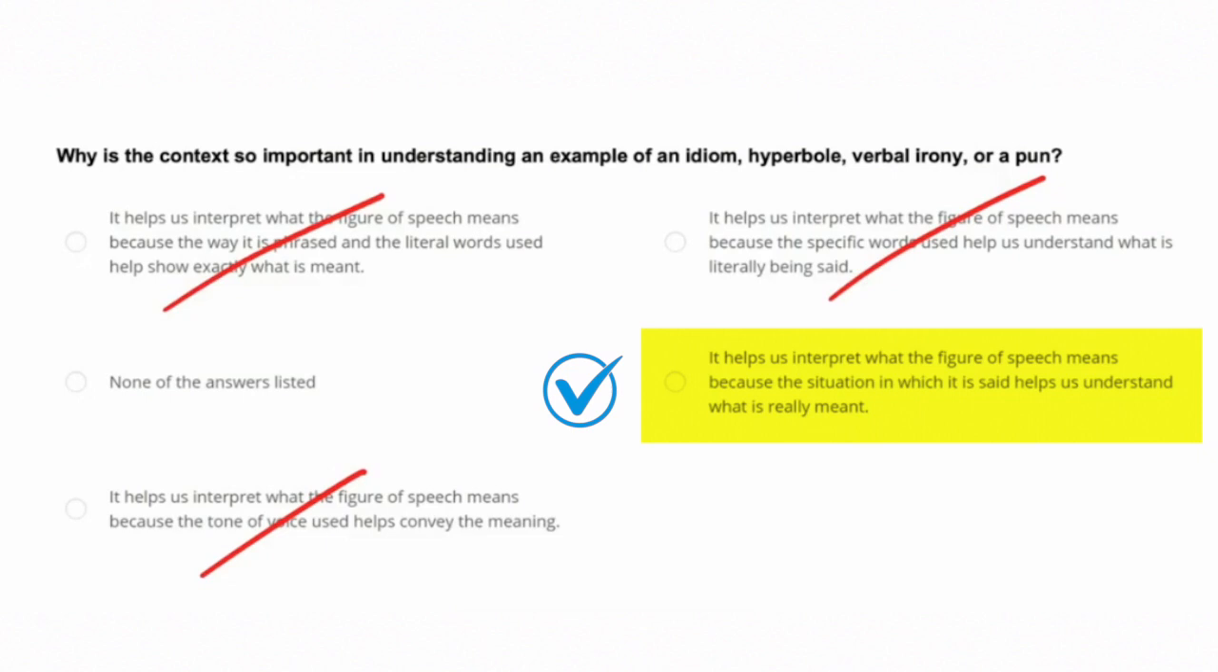If I was talking about the weather and I say it's raining cats and dogs, you understand it's a figure of speech or idiom that means it's raining really hard. But if I was talking about the overcrowding of animal shelters and said it's raining cats and dogs, you would understand that as hyperbole about animals rather than rain. The difference in your understanding is due to context. So this is our correct answer.